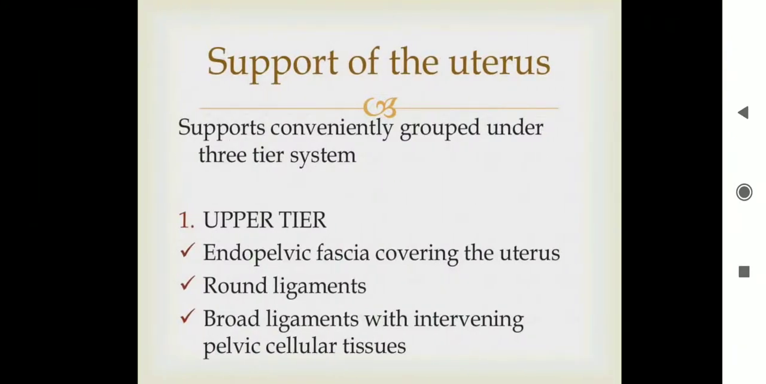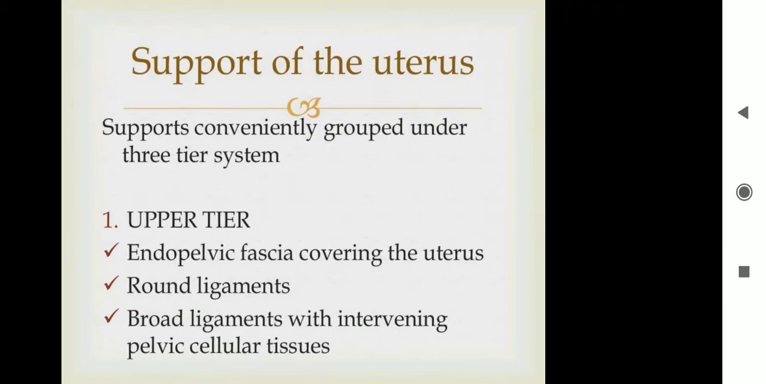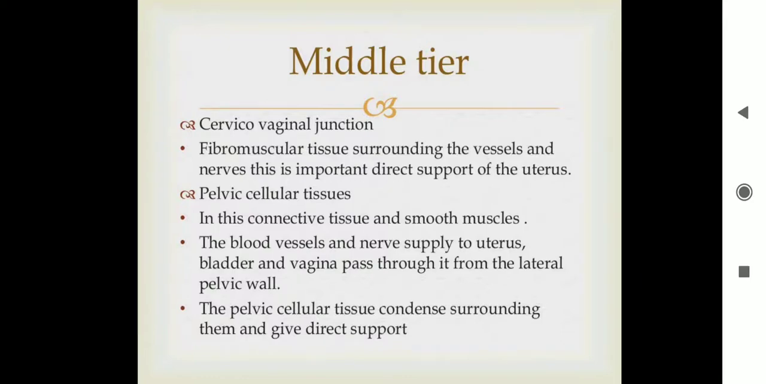First, let us learn what the supports of the uterus are. They are divided into a 3-tier system: upper, middle, and lower tiers. Which are the upper tier? The endopelvic fascia covering the uterus, round ligaments, and broad ligaments with intervening pelvic cellular tissues. The middle tier is the cervico-vaginal junction, fibromuscular tissue surrounding the vessels and the nerves. This is an important direct support of the uterus.